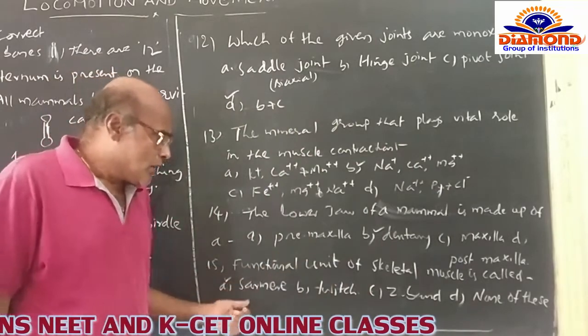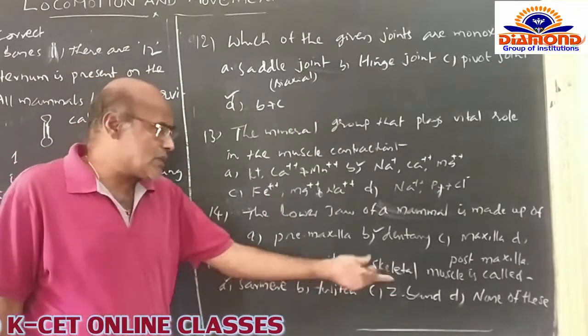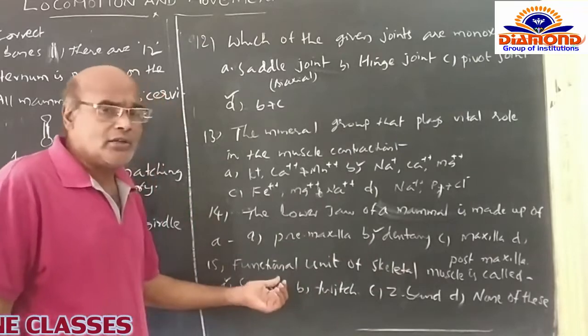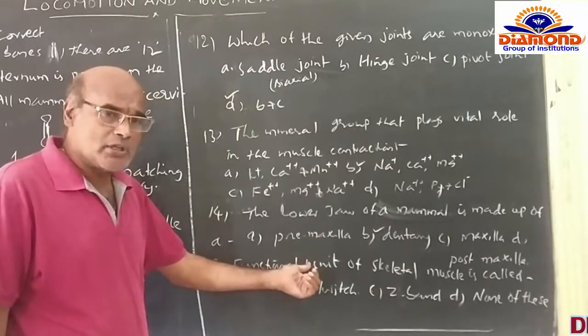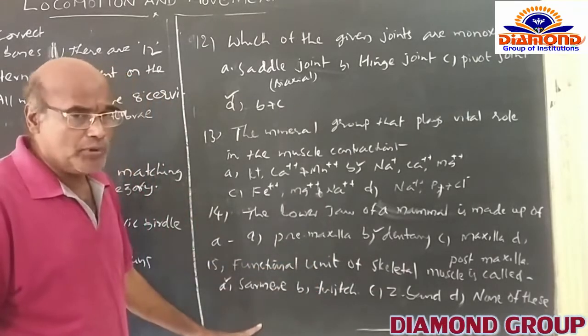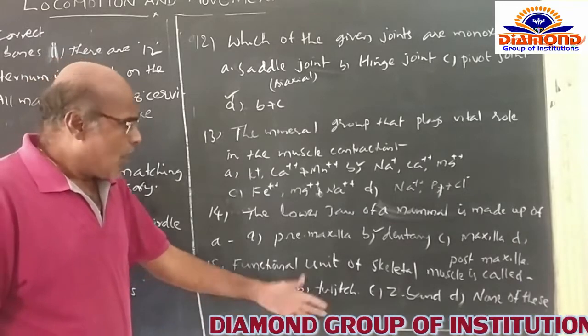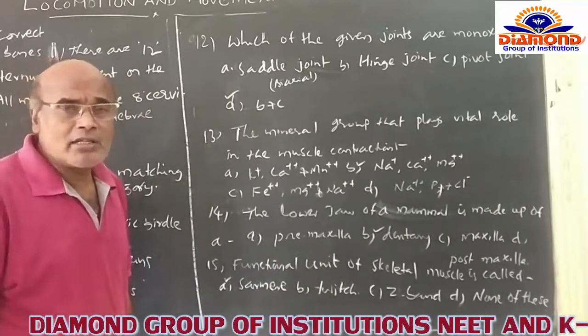Among the four options A, B, C, D, only A is concerned with the functional unit of skeletal muscle. That's why I am opting for sarcomere as the correct option. And B, C, D are not at all concerned with us.